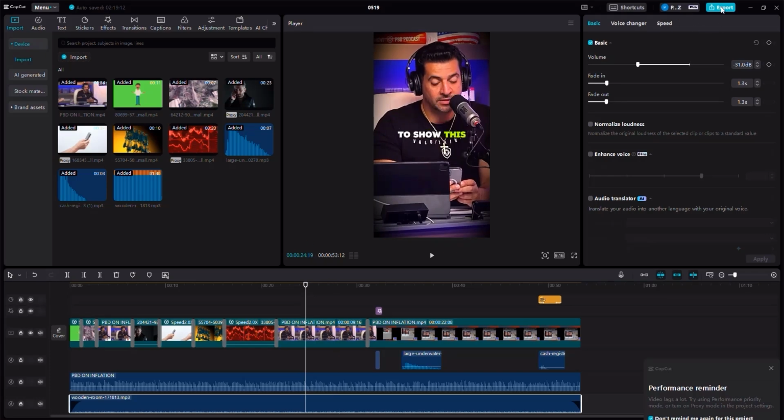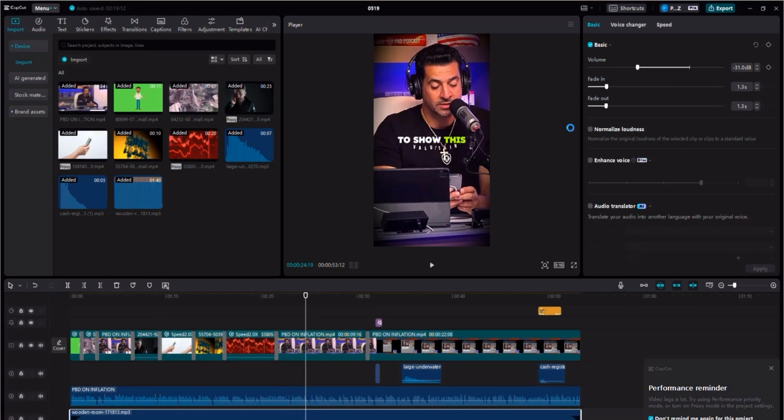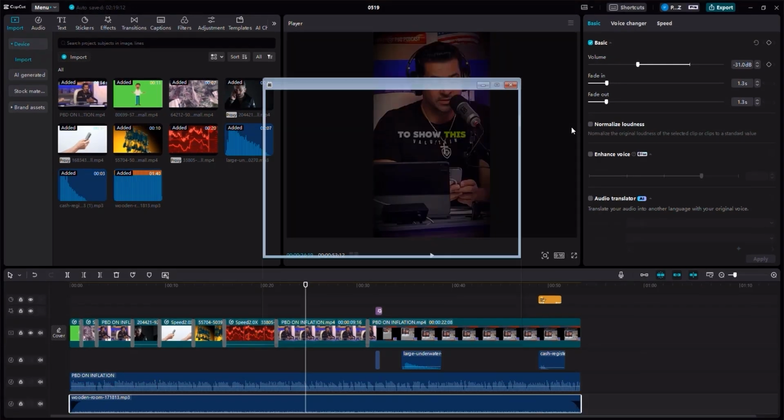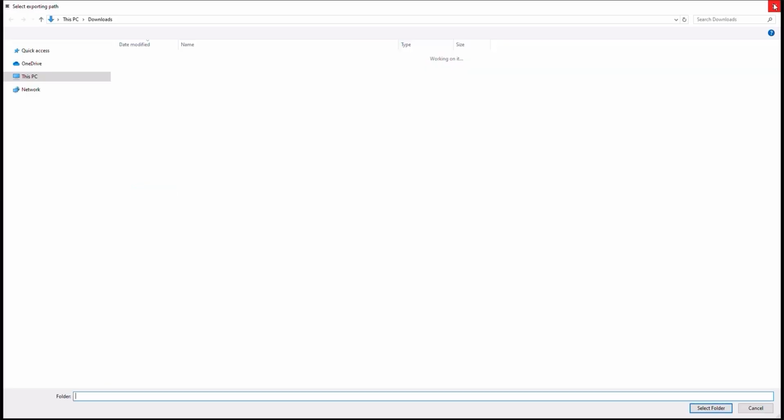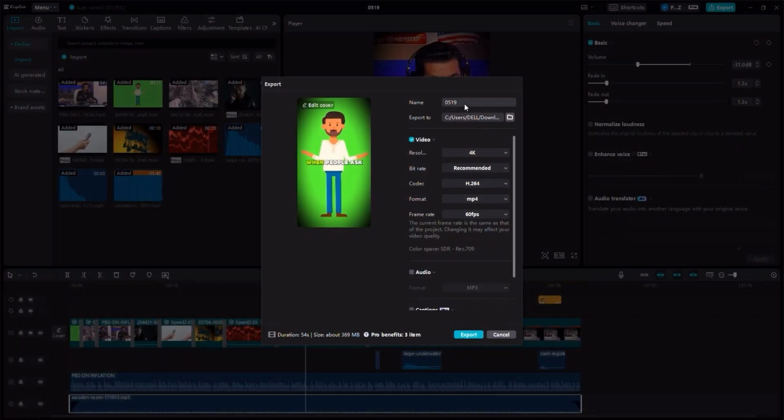So first of all, let's get this thing rendered by clicking on the export option here. That will take us straight to export this video and get it ready. So let's go ahead here. Let's click on frame rate, 60 FPS. And here, I want you to select the file where you want to export this to, and then make sure to name your video. So I'm actually going to say inflation explained